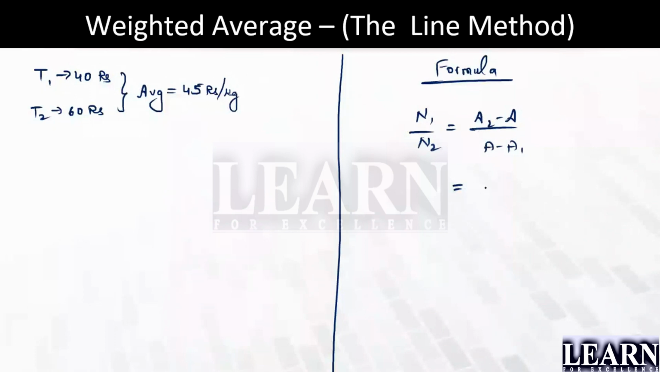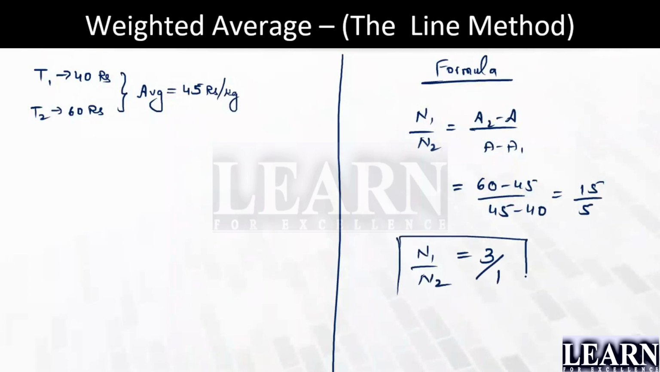A2 is 60, so 60 minus 45 divided by 45 minus 40, which gives 15 divided by 5. I can say the answer is 3:1. They have to be mixed in the ratio of 3:1. This is after applying the formula, after substituting the values.